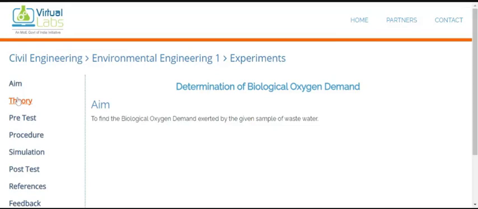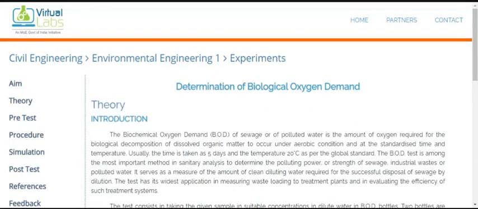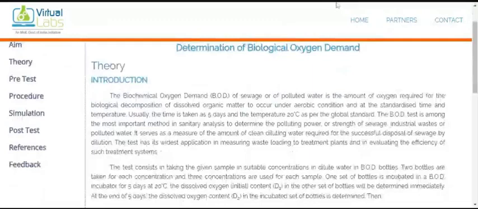Now, the theory part we have already seen in the classroom, where we learned why BOD is essential, and what the process is, what steps are to be carried out so that we can find out the BOD. So BOD is the biochemical oxygen demand. Okay, so we are finding how much polluted matter or sewage is present in the water, and that can be calculated by finding the BOD.